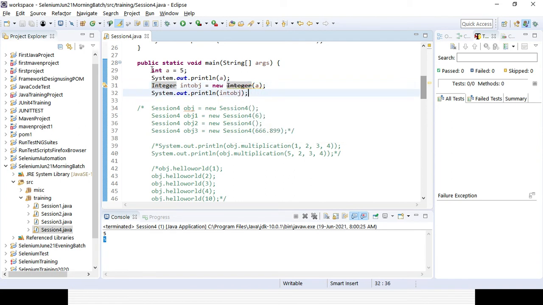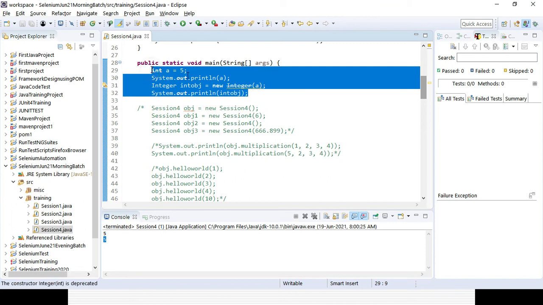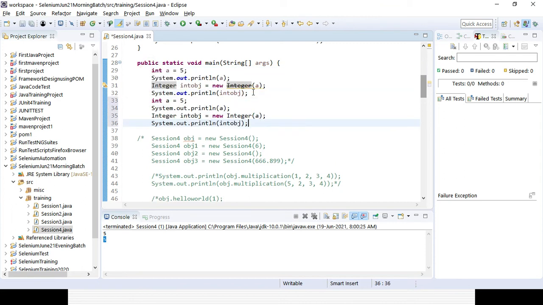Okay. Similarly, suppose for double, I will be creating a variable d of type double with some value. If you want to print simply double d, there will be no problem. Here I will be creating a variable doubleObject, and I can print that.